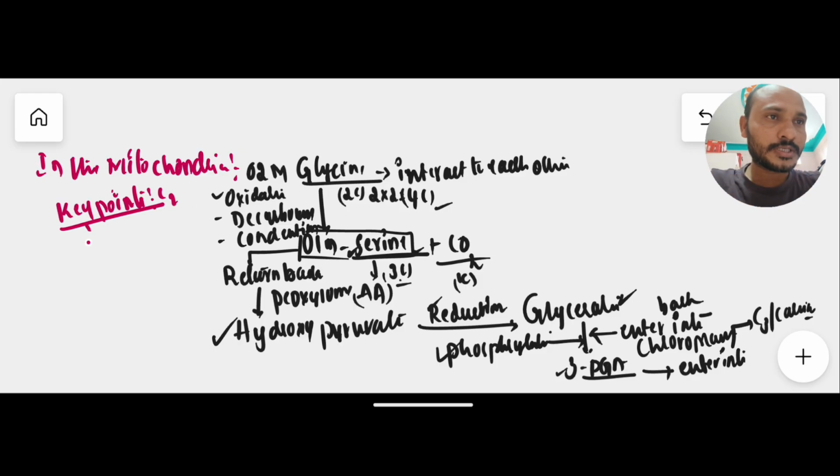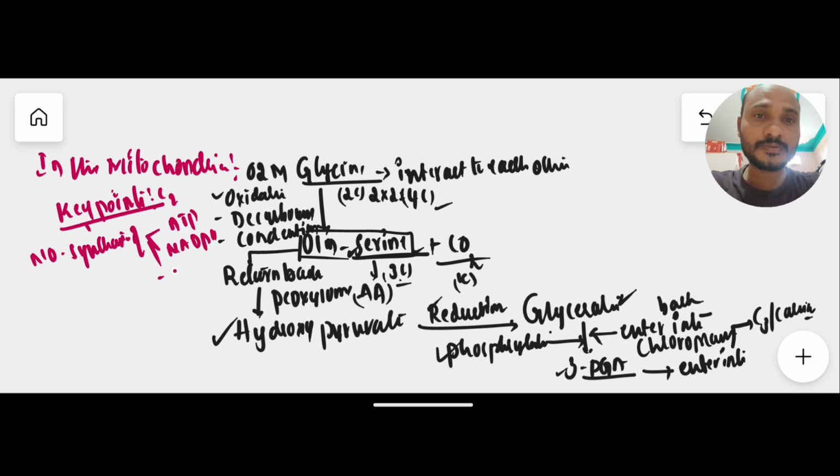So till now we discussed so many things about photorespiration. There is no formation of any kind of molecules which is useful to the plant. Like in here there is no synthesis of ATP, no synthesis of NADPH, and no synthesis of sugar by this process. So no ATP, no NADPH, no energy, and no sugar, even food is not prepared. Hence this process is known as a wasteful process.